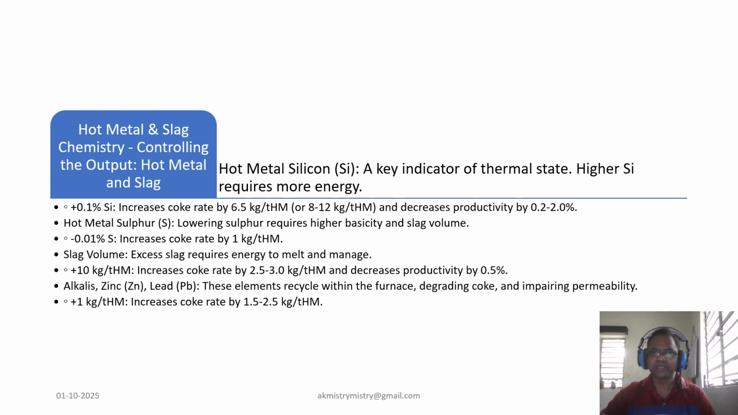This is also very important to talk about: cooling losses. Heat loss through the furnace shell is wasted energy, as we know. An increase of 100,000 kilocalories per ton of hot metal in cooling losses will increase the coke rate by 25 kg per ton.